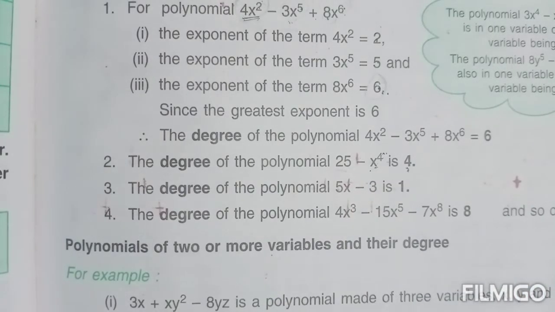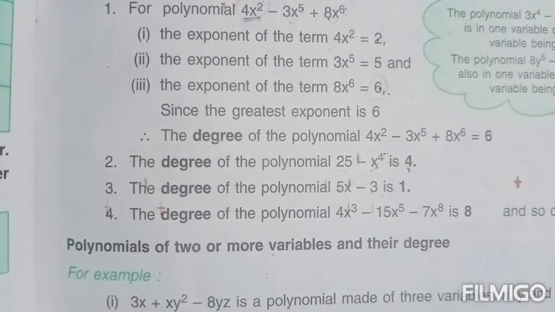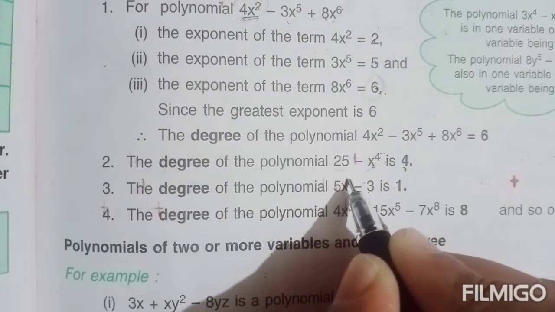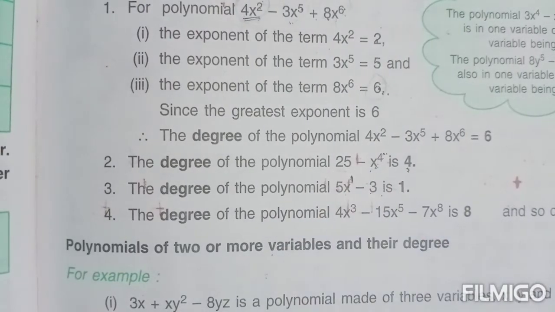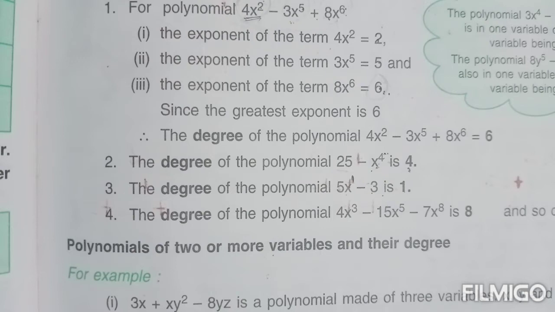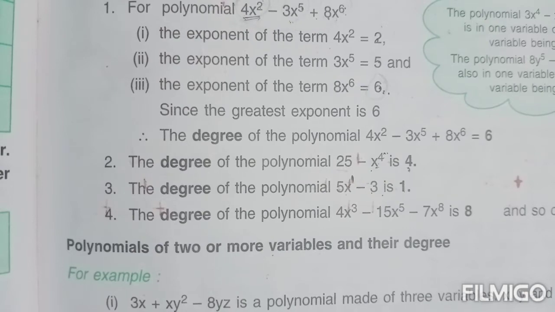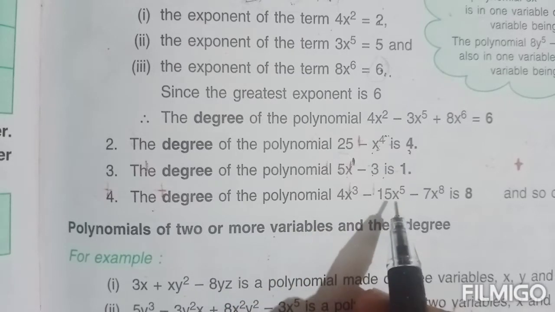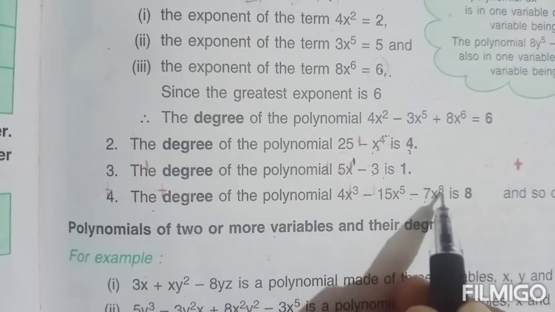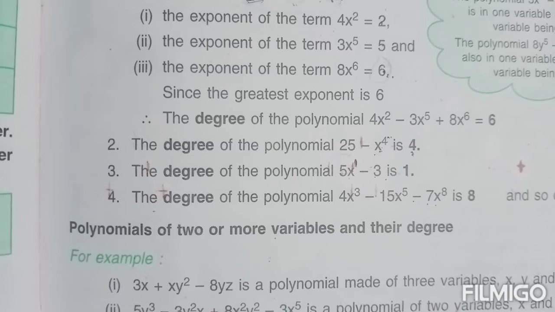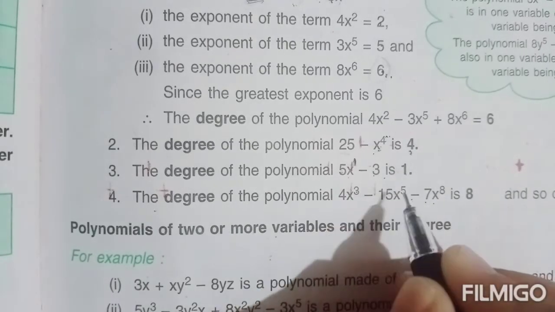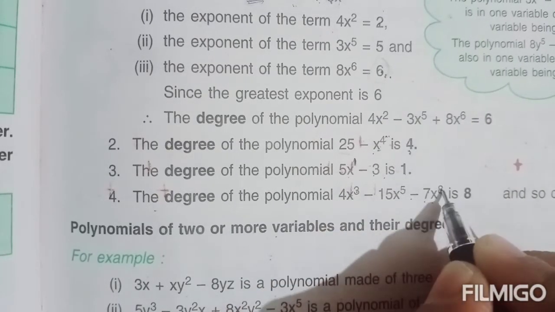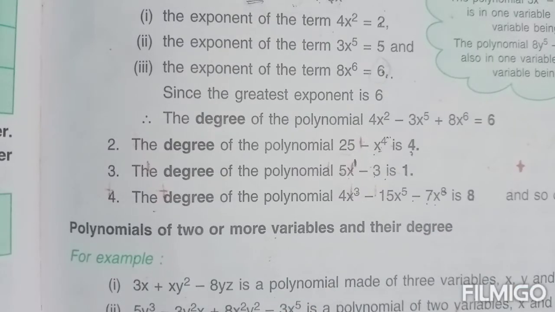Third one, degree of polynomial 5x minus 3. What will be the exponent here? Actually 5x means it is 5x raised to the power 1. So degree will be 1. Okay. Fourth one, the degree of the polynomial 4x cube minus 15x raised to 5 minus 7x raised to the power 8. Which one is the greatest power here? 3, 5, 8. Among this 8 is the greatest. So degree will be 8.